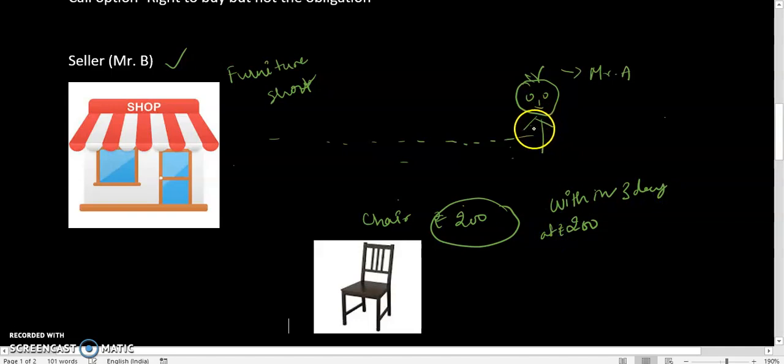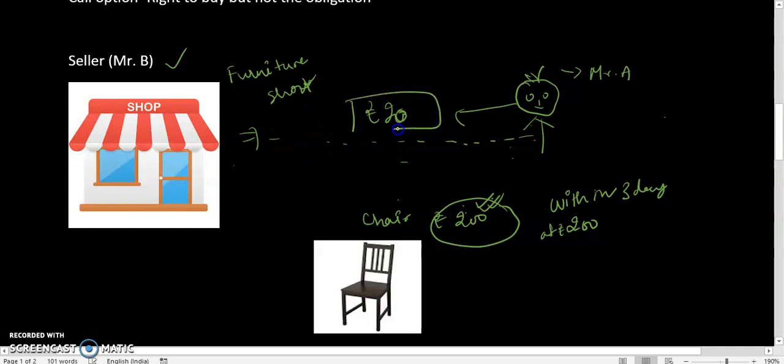That means if I come any time in 3 days' time, I should have a right to buy this chair at rupees 200. Mr. B says, okay, I can give you this right, but I need a compensation to give you this right to purchase the chair at rupees 200. Mr. A says, okay, that's fine. I'll give you rupees 20.